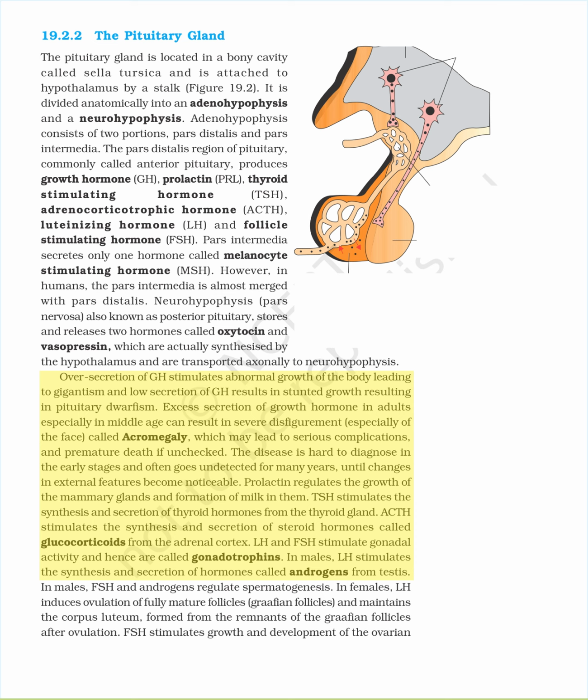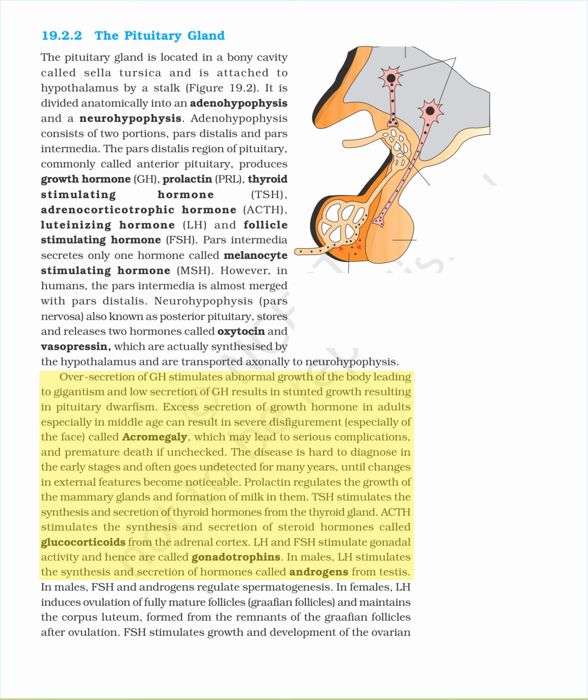The disease is hard to diagnose in the early stages and often goes undetected for many years, until changes in external features become noticeable. Prolactin regulates the growth of the mammary glands and formation of milk in them. TSH stimulates the synthesis and secretion of thyroid hormones from the thyroid gland.